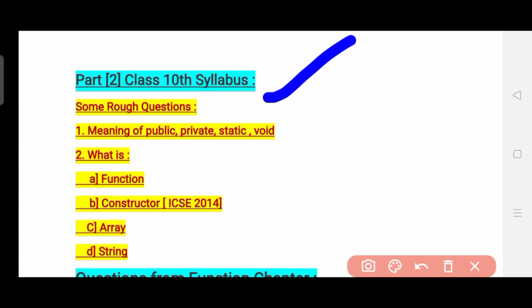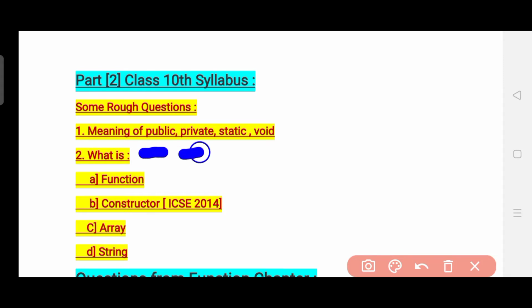So guys, this is part 2, which is based upon the class 10th syllabus, and before proceeding to the very important questions, let me tell you some rough questions. Rough questions doesn't mean that they will not come or are not important, but you can definitely prepare these questions. The first question is the meaning of public, private, static and void. These are the 4 terms you need to pay attention to, because in previous years there was a question in which you needed to answer what is public, what is private, and what is the difference between public and private. So you definitely need to prepare this question.